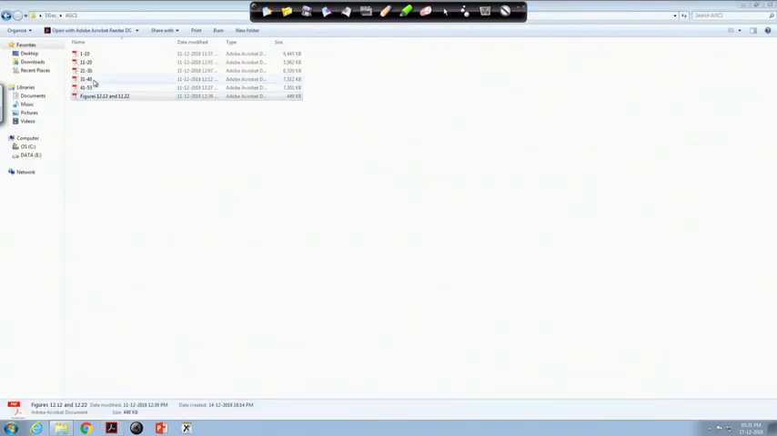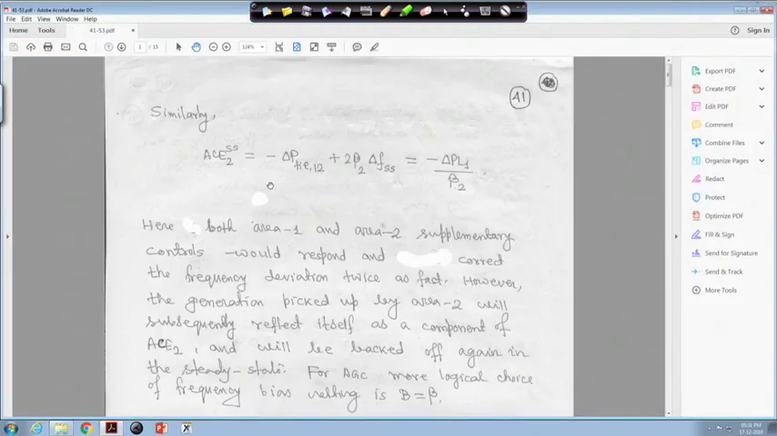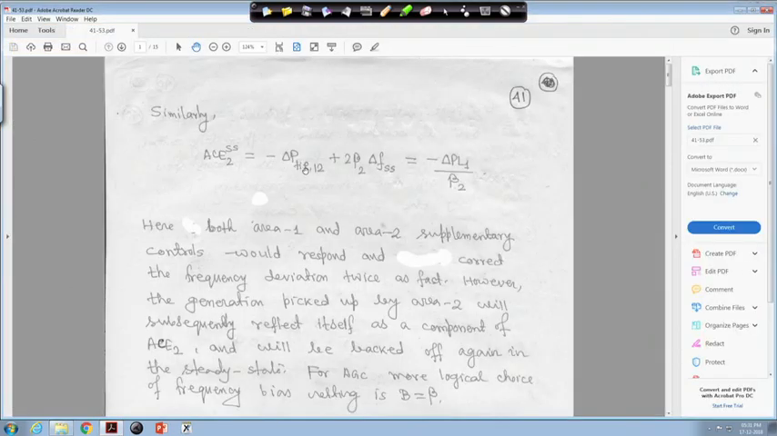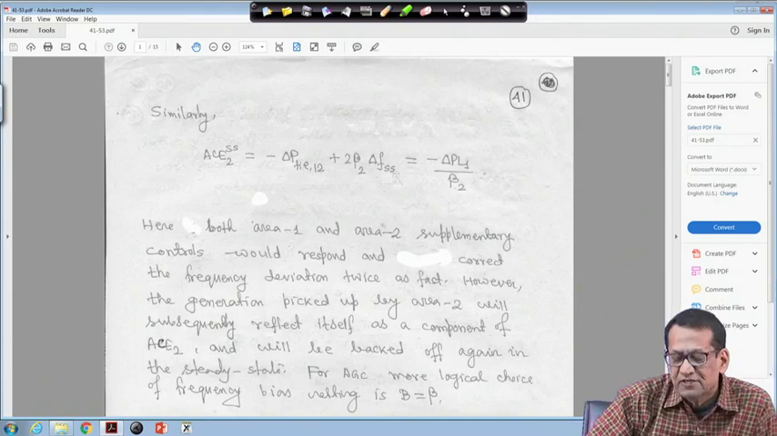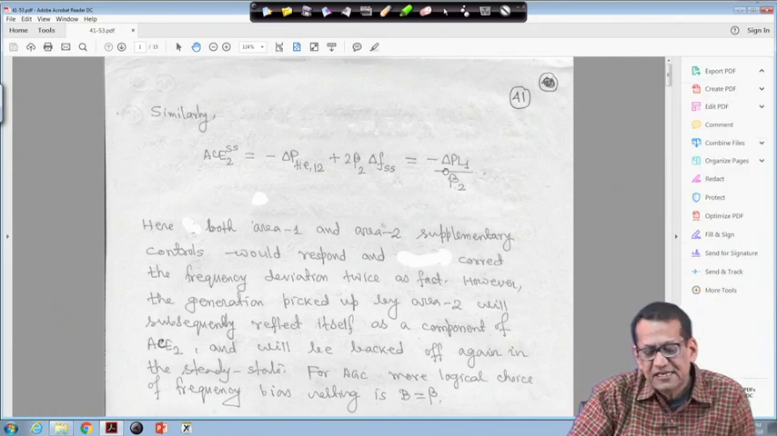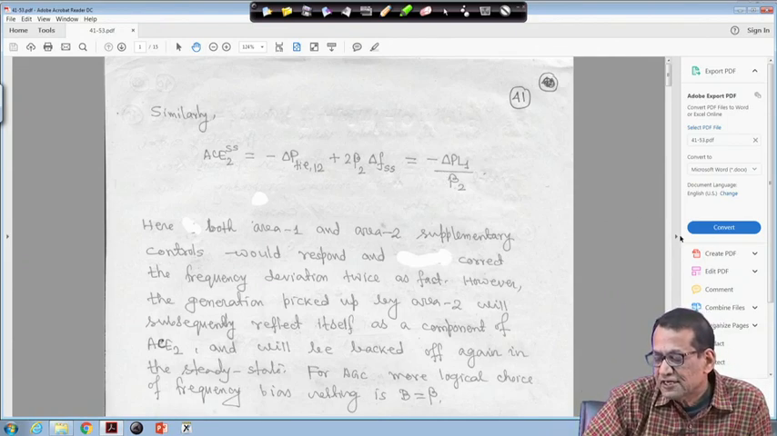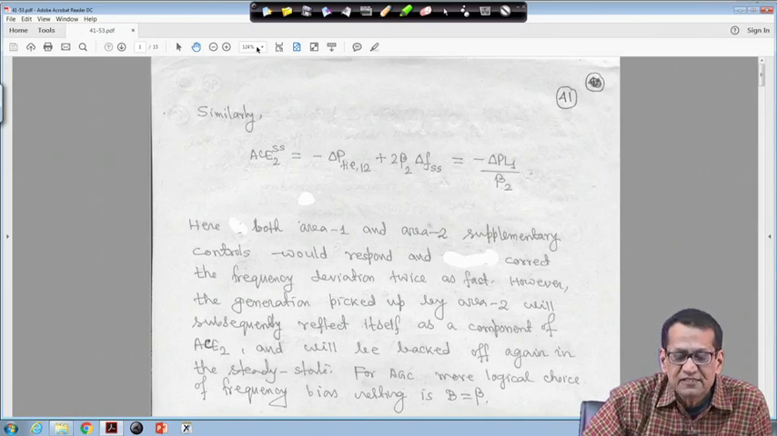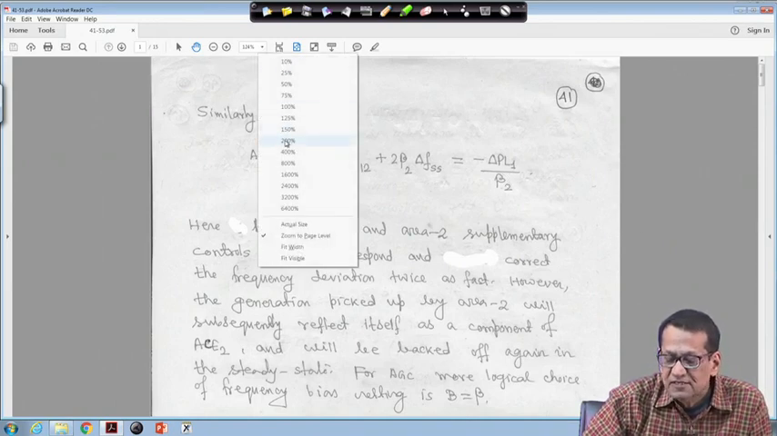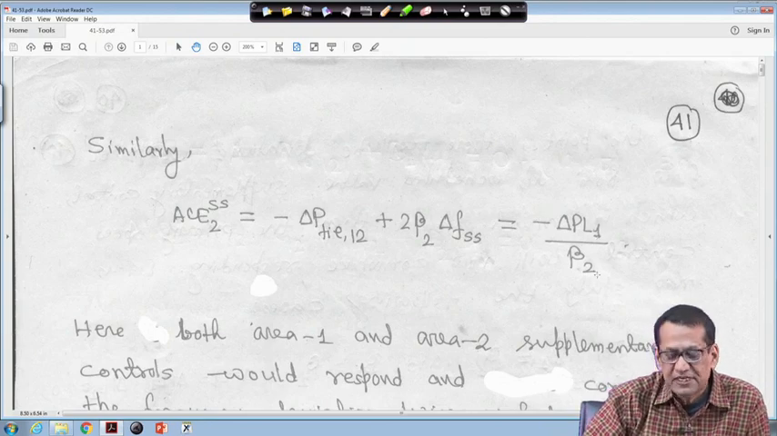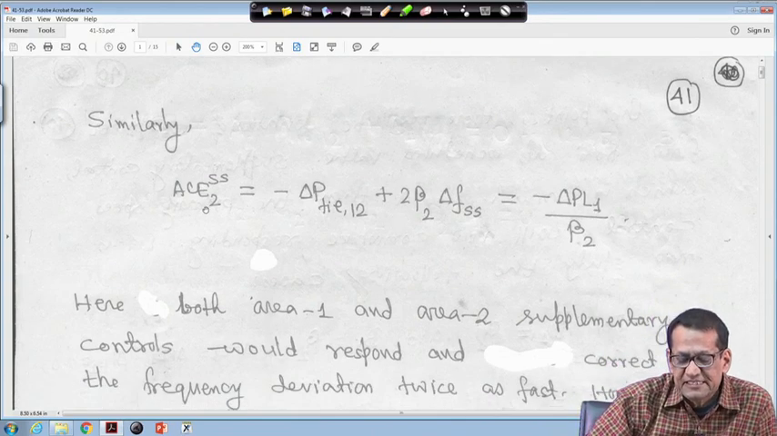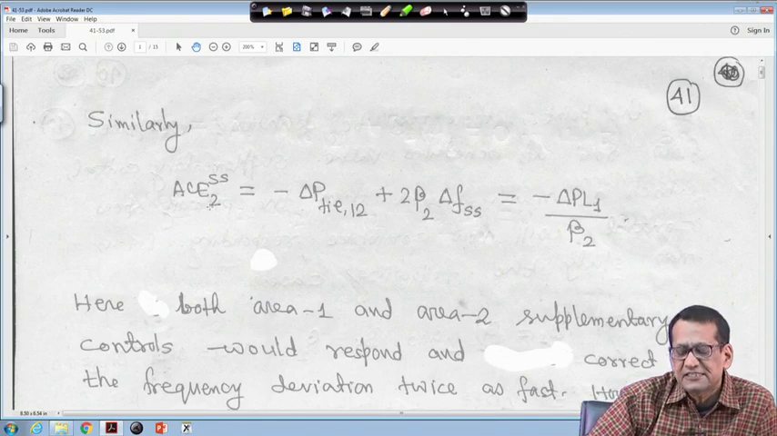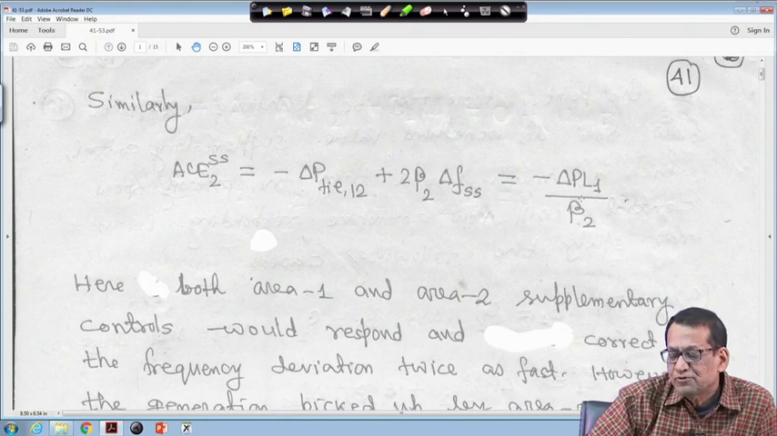Similarly for area 2, if you look into that, ACE2 SS will become, because A12 is minus 1, minus delta P tie 1-2 plus 2 beta 2 delta f SS, right. So in that case it will simply become minus delta PL1 upon beta 2. This means what? That at steady state ACE1 is also showing some steady state error, and in this case ACE2 is also showing some steady state error. It is not 0, it is minus delta PL1 upon beta 2, right.